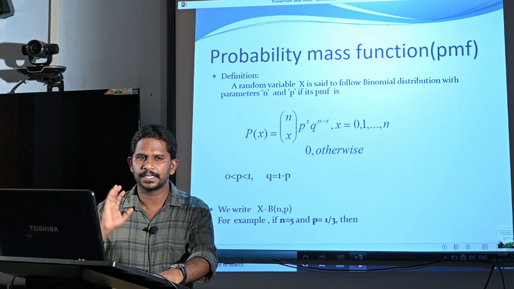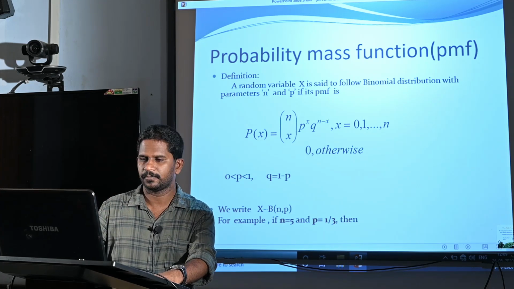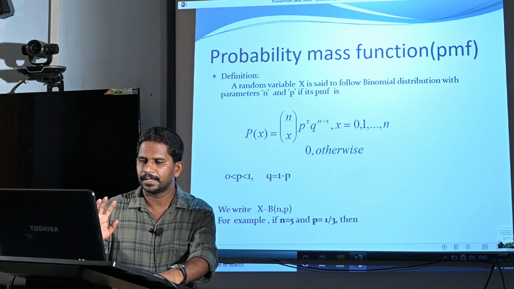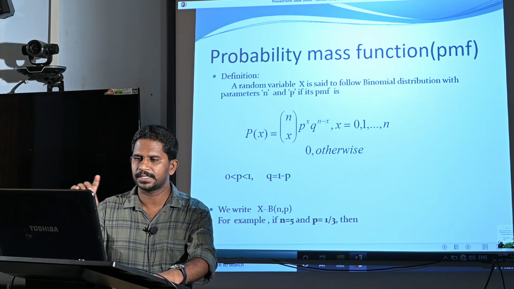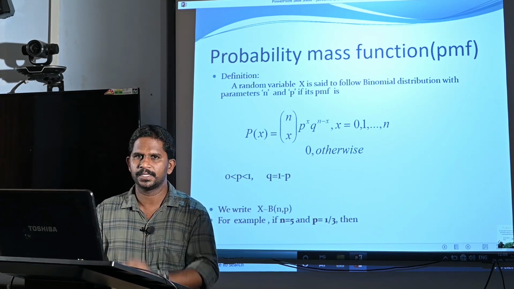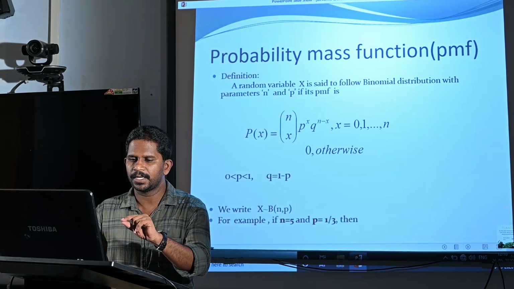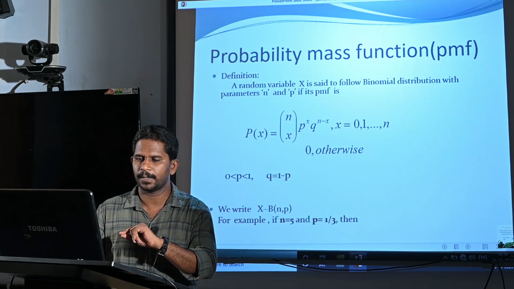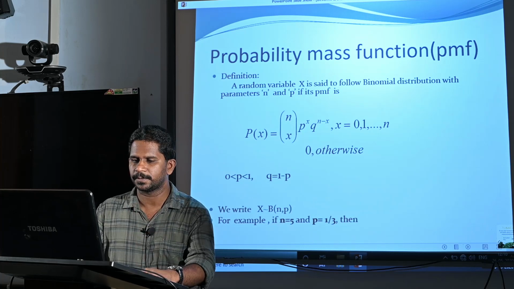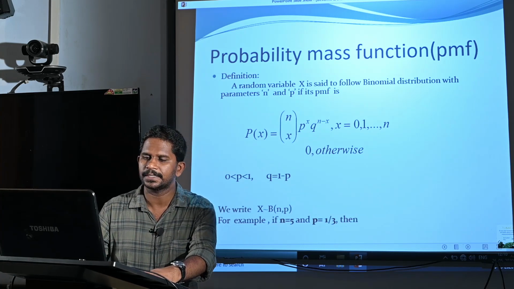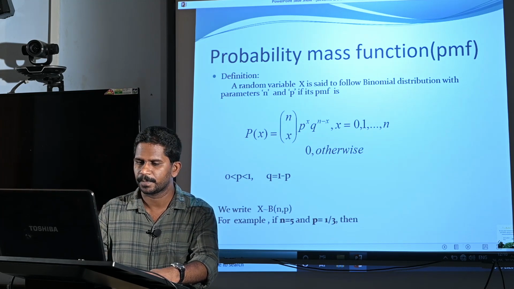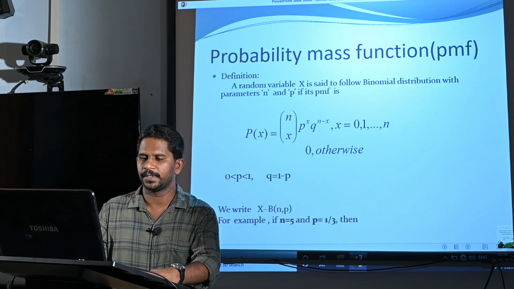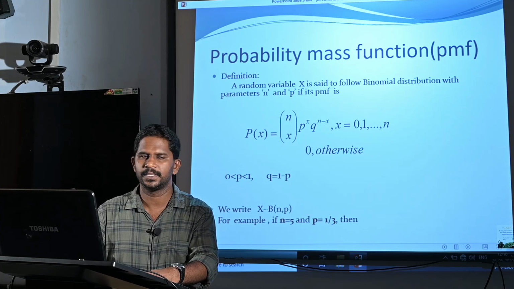So, the probabilities are defined in a functional form, and n and p are said to be the parameters. Here the constants n and p are the parameters. The value of p is from 0 to 1 and q is 1 minus p. We represent a binomial distribution as x follows B, for binomial, n comma p. n is the number of trials and p is the probability of success.